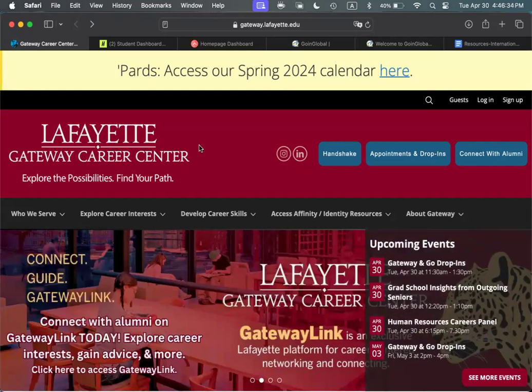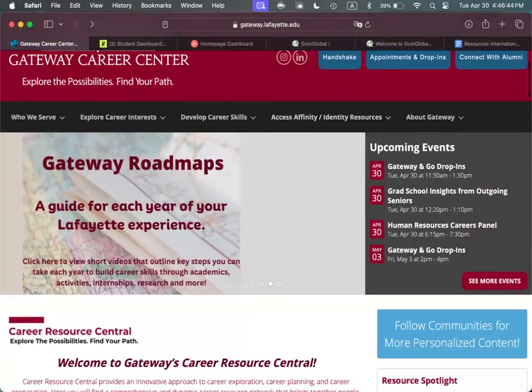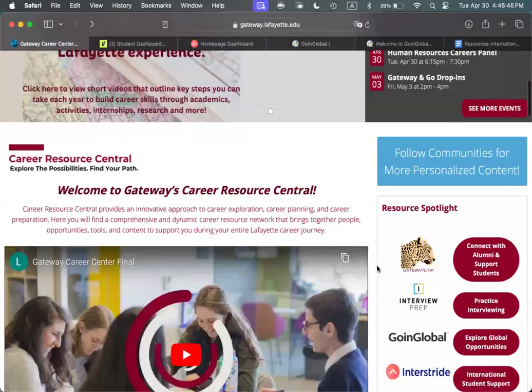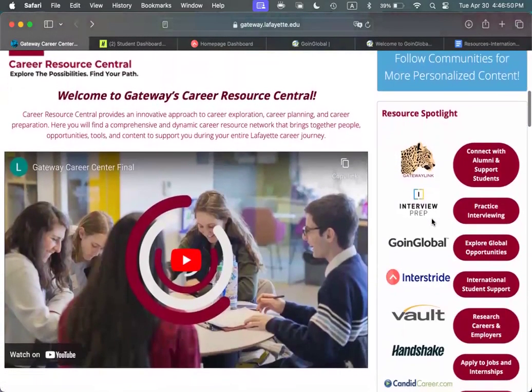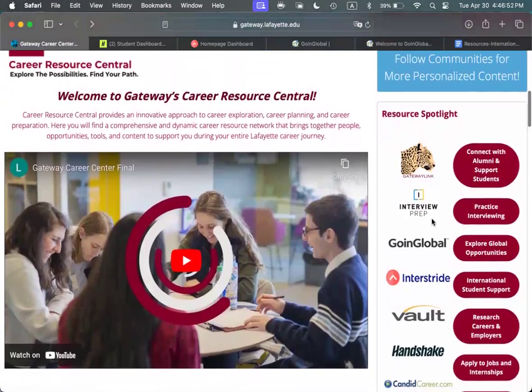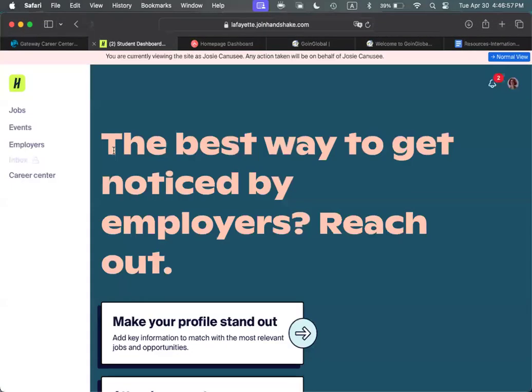Here, on Gateway's main webpage, also known as the Career Resource Central, you can access all the resources that we'll be discussing from this page. As you scroll down to the Resources Spotlight section, to the right of the page, there are links to InnerStride and Going Global, which we'll talk about later. But first, let's talk about Handshake. You can click on this button here, and that'll bring you right to the homepage of Handshake.